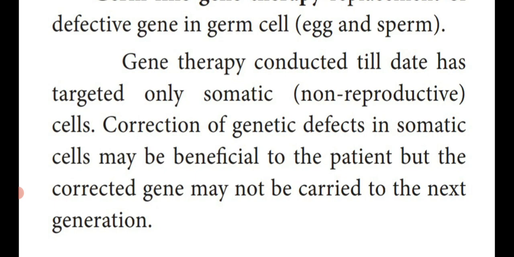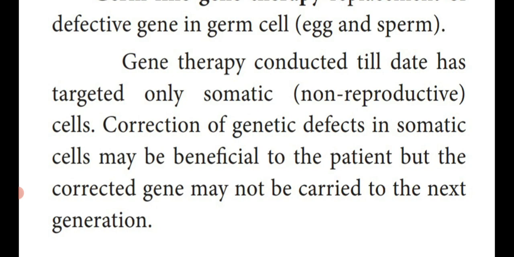Correction of genetic defects in somatic cells is only beneficial to the patient, but the corrected gene may not be carried to the next generation. So that particular patient's gene only is replaced by the corrective gene, but this gene is not transferred to the next generation. That is the disadvantage of gene therapy.